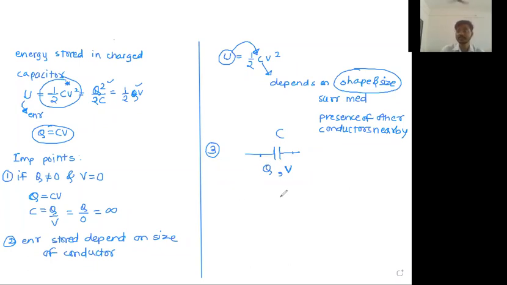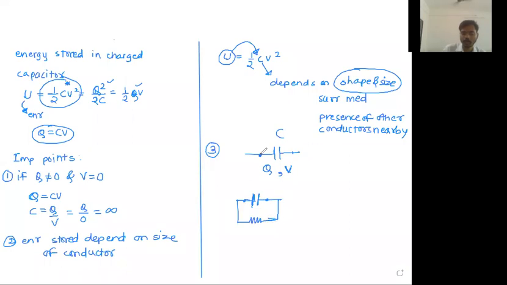Okay. Now you have this capacitor. Now let us discharge this capacitor. Initially we have charged this capacitor, so we have stored some energy on it. Now if you connect one resistance to this capacitor, initially between this point and this point there is a potential difference of V. Whenever there is a potential difference, charge always tries to flow from higher potential to lower potential.